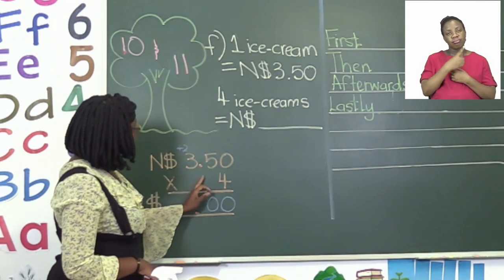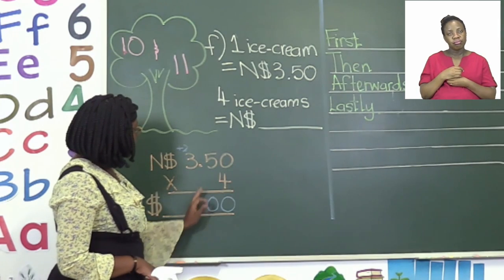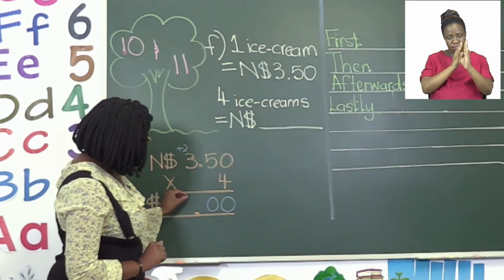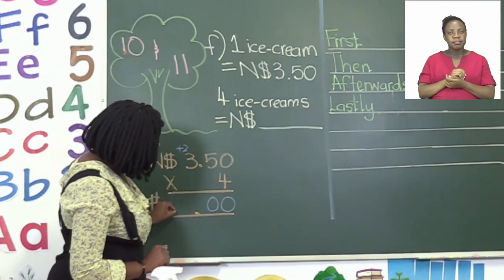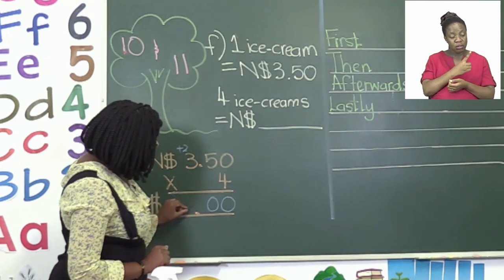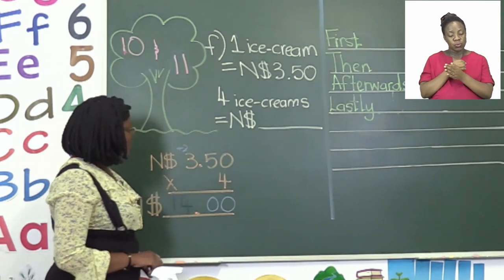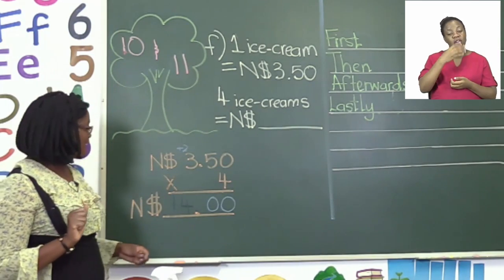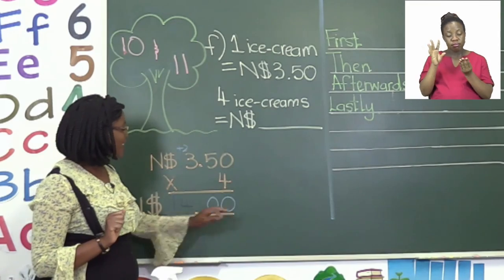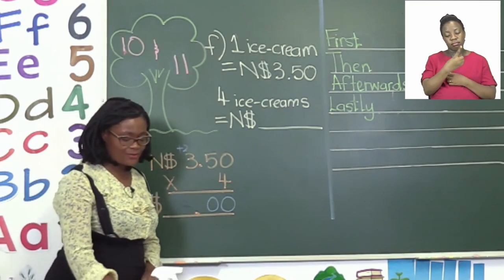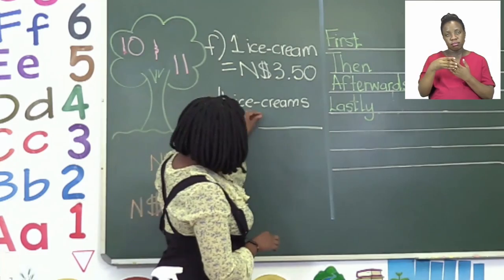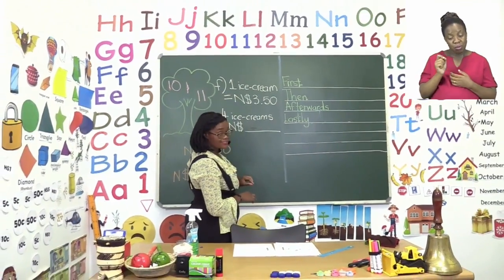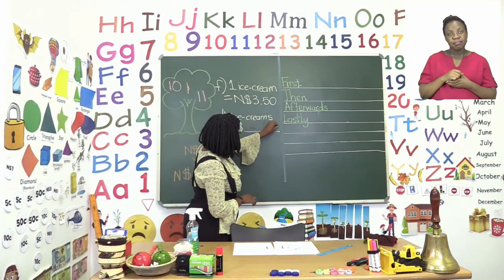So we make sure that our dot is in line. And then we say our 14. 1 in front and 4 behind. So our total cost, boys and girls, for 4 ice creams is $14.00. Go ahead and write that as your answer. You say $14 and with our dot, 0 cents.